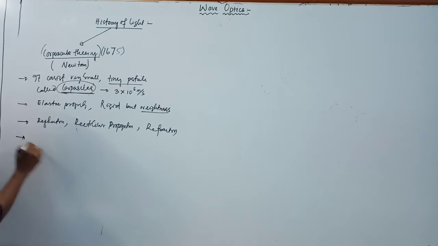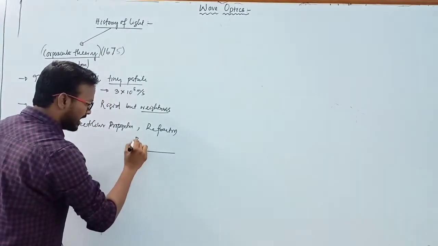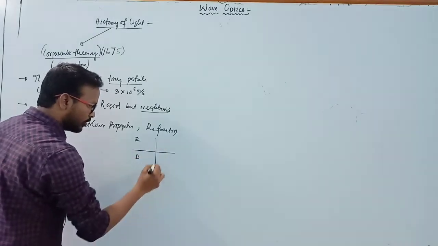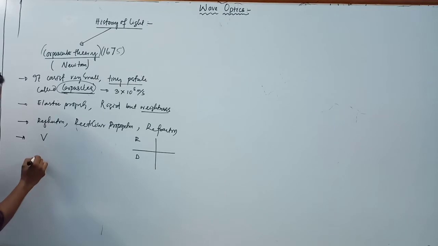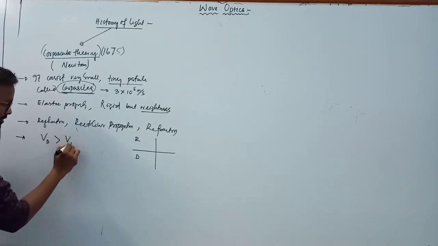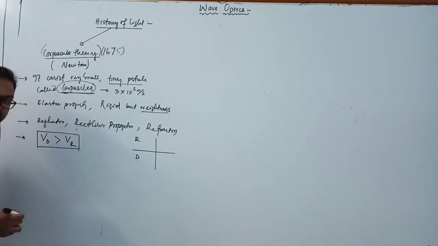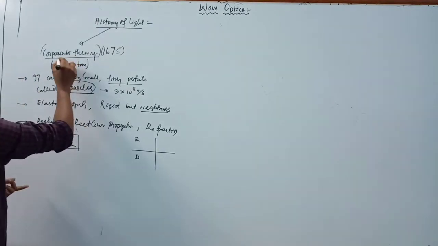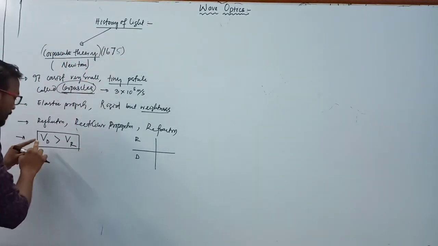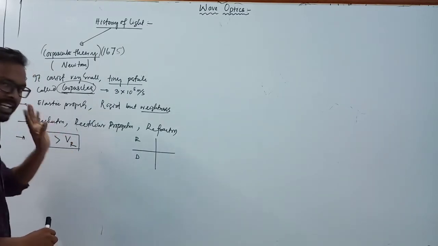And he found that when a ray of light travels from a rarer to a denser medium, according to this corpuscular theory, the velocity of light in the denser medium is greater as compared to the velocity of light in the rarer medium. I am not saying that; this is the concept of Newton.